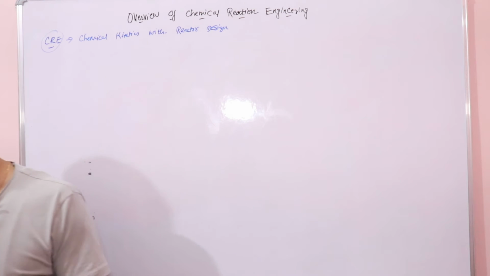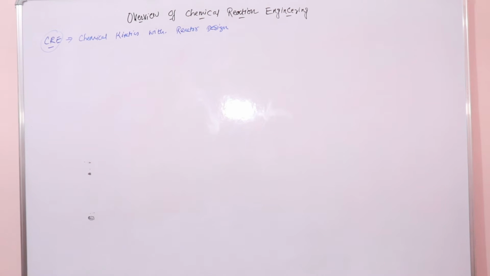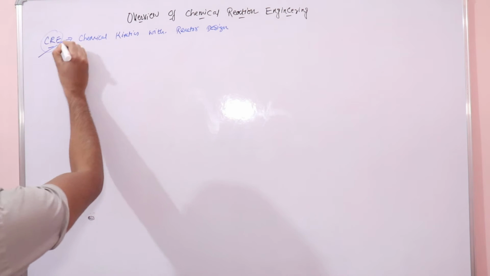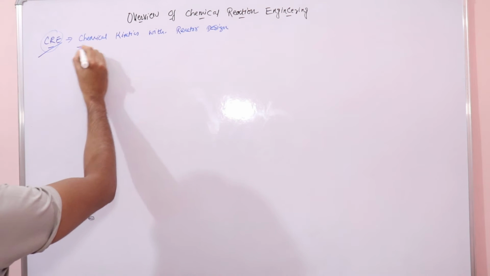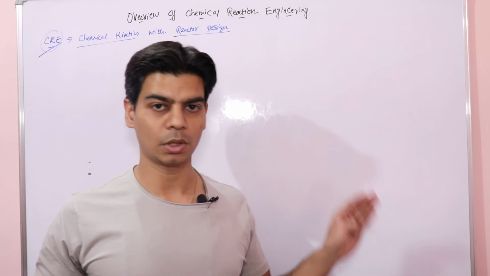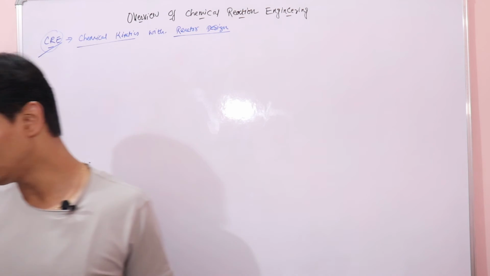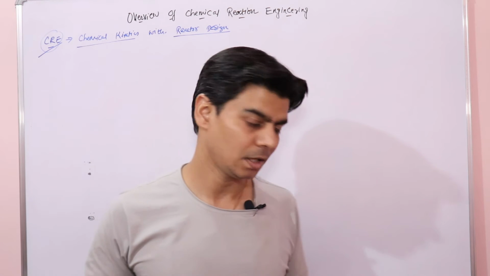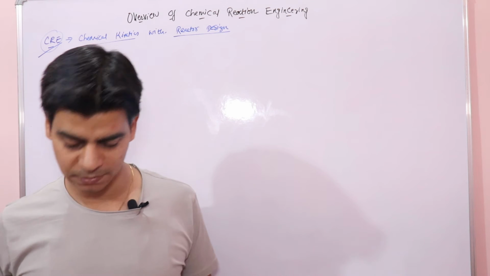So here mainly chemical reaction engineering combines chemical kinetics with the reactor design, right? This is what we would be doing in chemical reaction engineering, right? And in any industrial chemical process, raw materials undergo a number of physical treatments. Now, what are raw materials, right?